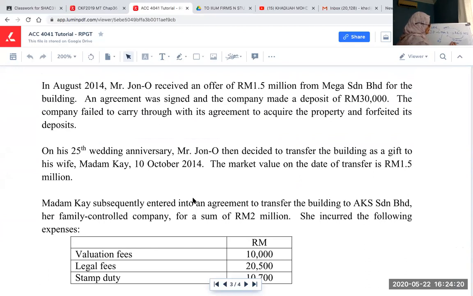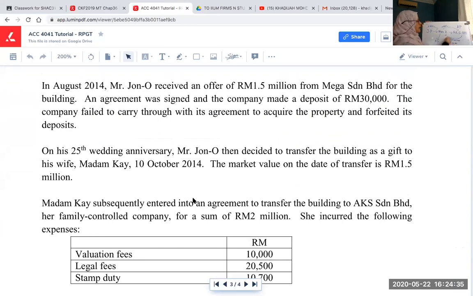Now the story: Madam K gave the property to AKS. AKS gave shares to Madam K, 2 million. But to create AKS, the acquisition price of the property is not 2 million.